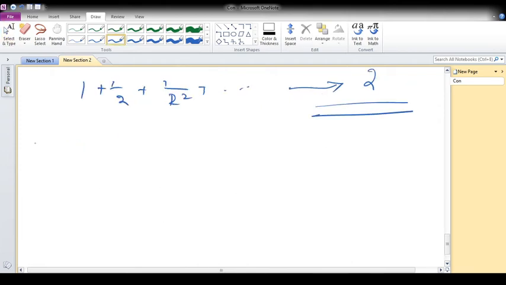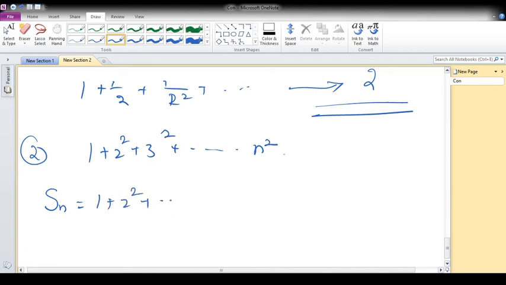Next, the second example is 1 plus 2 square plus 3 square plus etc. plus n square. Here we take the partial sum Sn equal to 1 plus 2 square plus etc. plus n square. The partial sum is the sum of the first n terms, that is, the first n perfect squares.